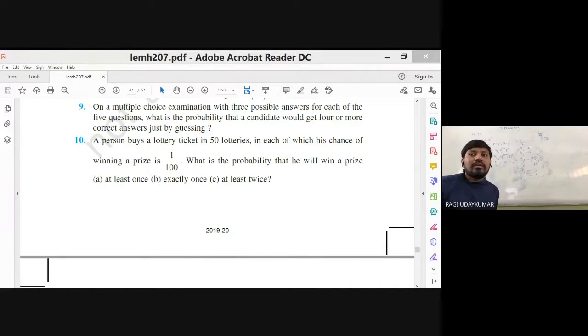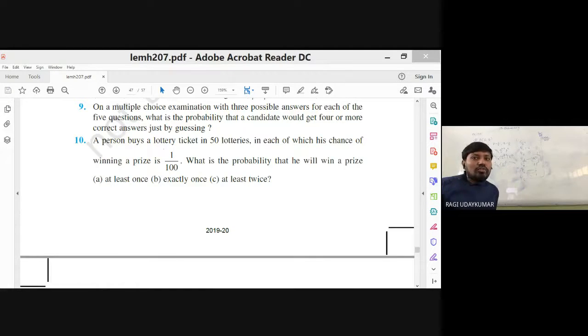Okay, how many possible answers? 3 possible answers, multiple choice questions. Usually you have 4 possible answers, but here 3 possible answers for each of 5 questions. So the number of questions is 5, so n is equal to 5. Probability of success: out of 3, 1 will be the correct answer. So 1 by 3 is the probability of success. Probability of failure is also 1 by 3.